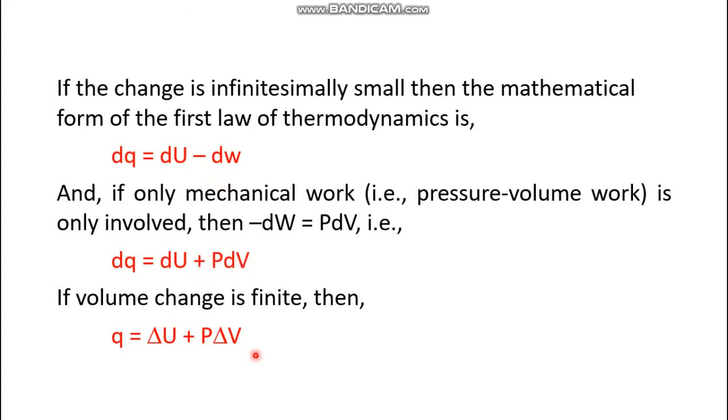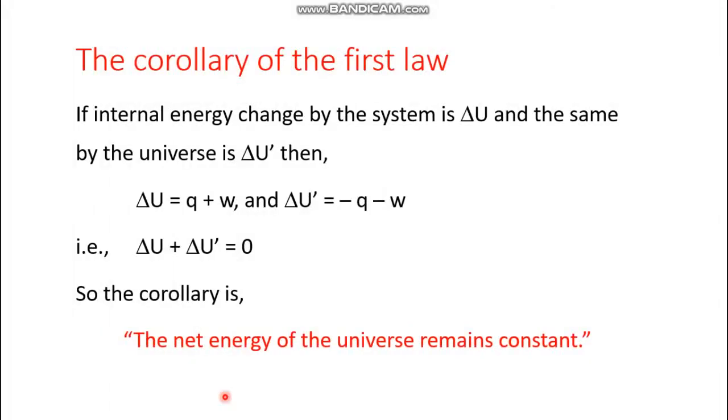And if the change is finite, that means instead of dv the overall volume change is v2 minus v1, and instead of du the overall internal energy change is u2 minus u1, then u2 minus u1 is delta u, and v2 minus v1 is delta v. So for a finite volume change you can write the overall heat absorbed is equal to delta u plus p delta v. So these are the finite changes. Now, the corollary. What about the corollary of the first law? That means the conclusions you are drawing from the first law.